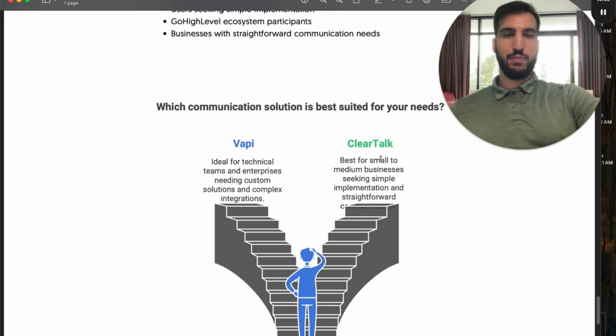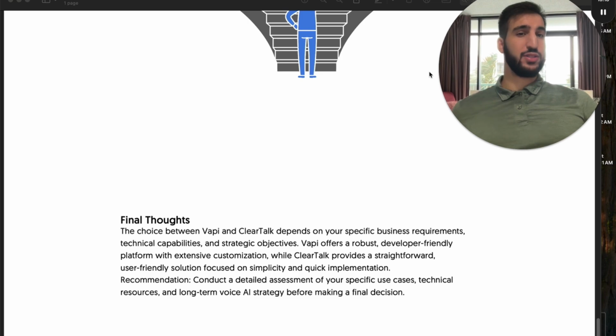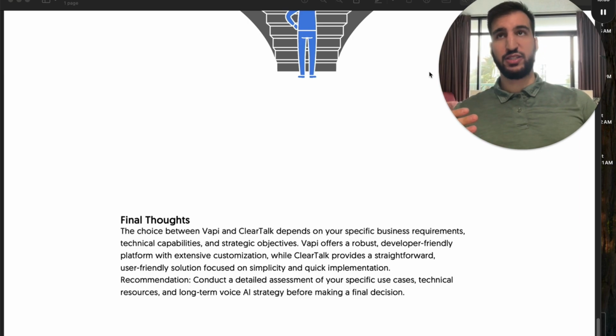Maybe you want Vapi, maybe you want ClearTalk. Both of them are viable. In the end, if you want something super complex, then Vapi is where you're going to want to be. An enterprise solution, custom CRM, custom everything, Vapi makes it a lot more seamless for that. It takes a lot more work. It's going to be a lot more cost, very expensive for that, but it depends on what the company wants.